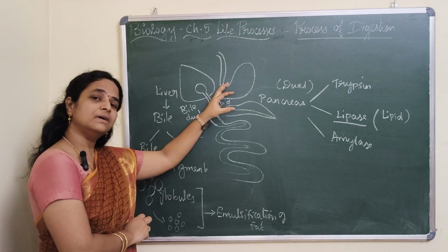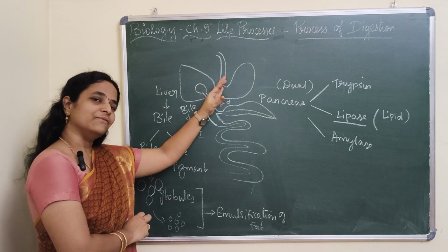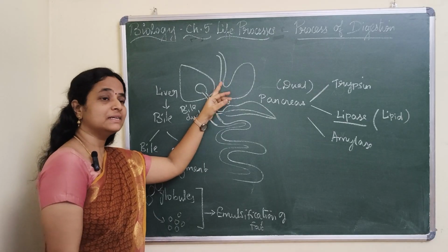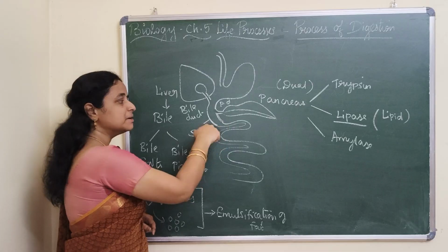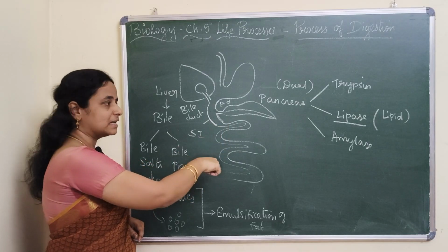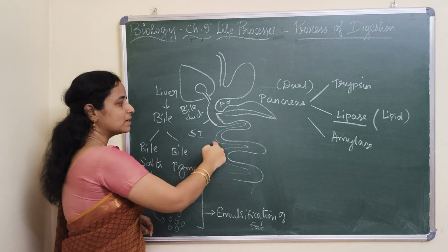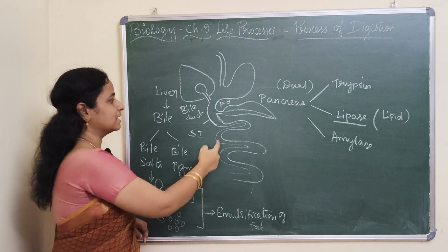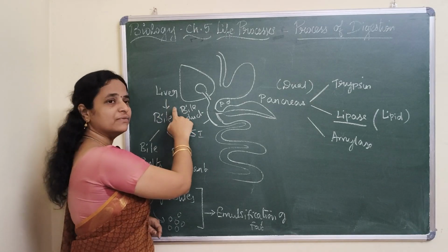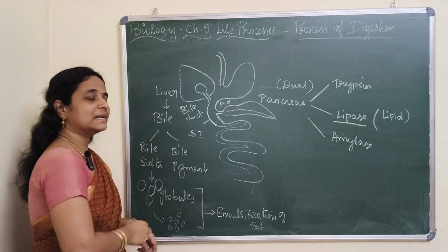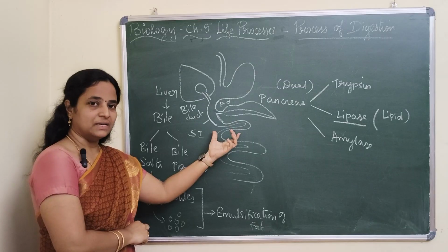What medium was maintained in the stomach? Very good, acidic medium. But for fat digestion to occur, the medium has to turn alkaline. So what medium will be in the small intestine? Alkaline. With the help of the alkaline medium and the secretions of the liver and pancreas, fat digestion takes place in the small intestine.